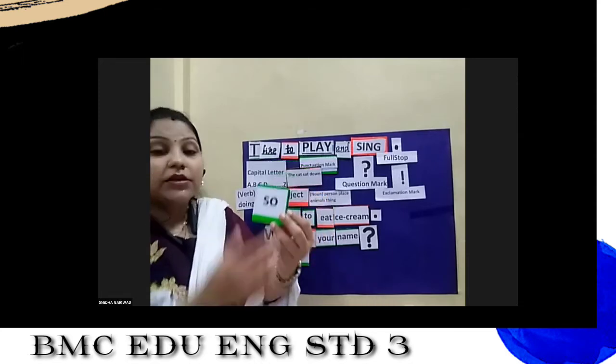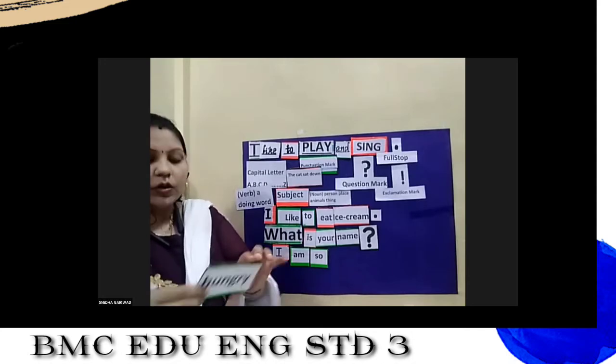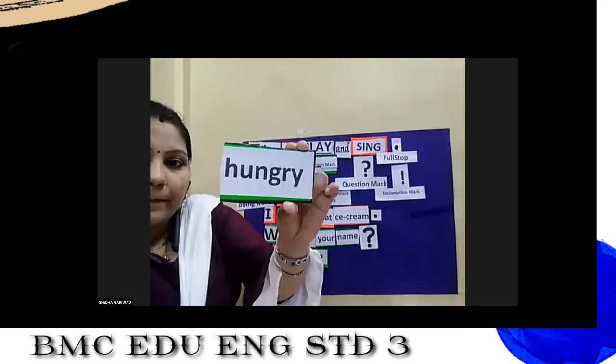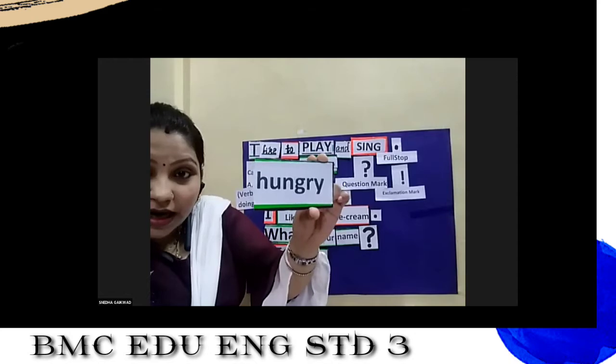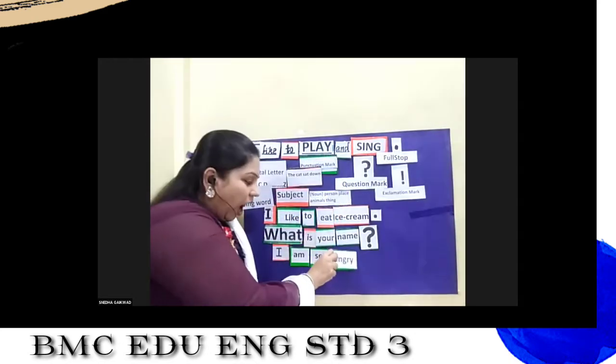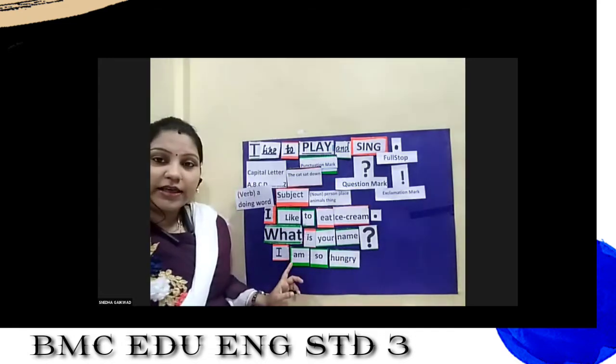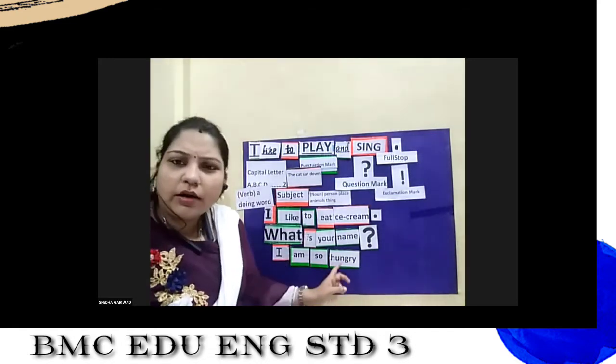Now see the third word. Read the word. So. Yes. Very good. So. I am so. And the last word. See the word carefully and read those words. See the word properly. Hungry. Yes. I am so hungry. Now see the sentence. I am so hungry.